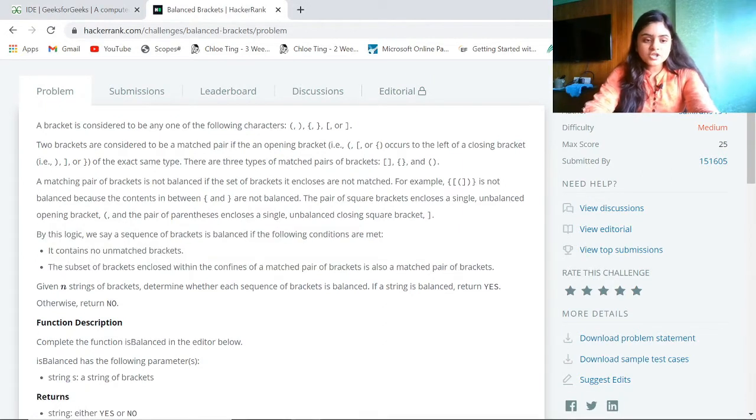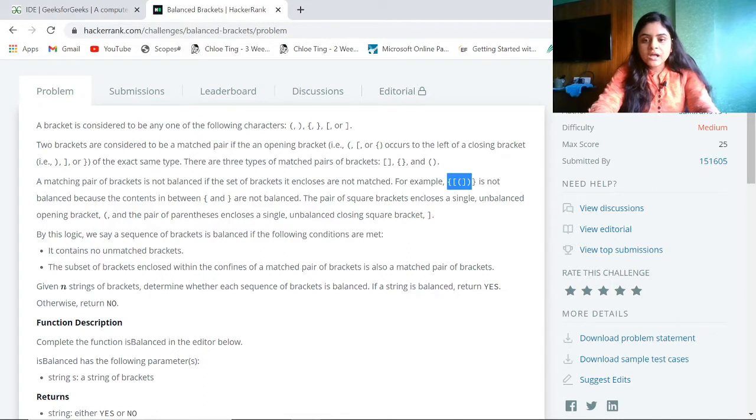The first condition is that there should be no unmatched brackets. This is very simple: there should be a closing bracket corresponding to every opening bracket, and there should be no unmatched bracket, they should exist in pairs, right? And the other one is that in between two matched brackets there should be matched brackets only, and there should be no unpaired or unmatched brackets.